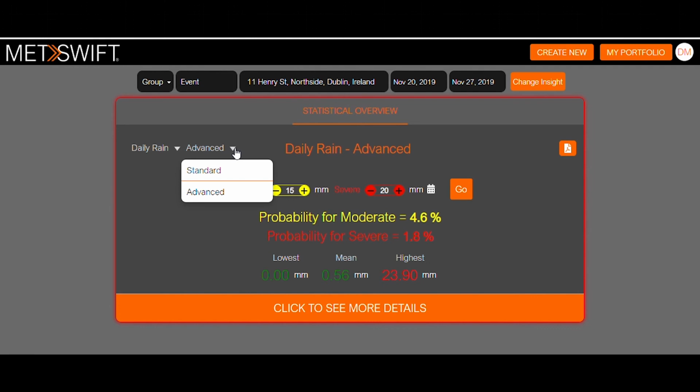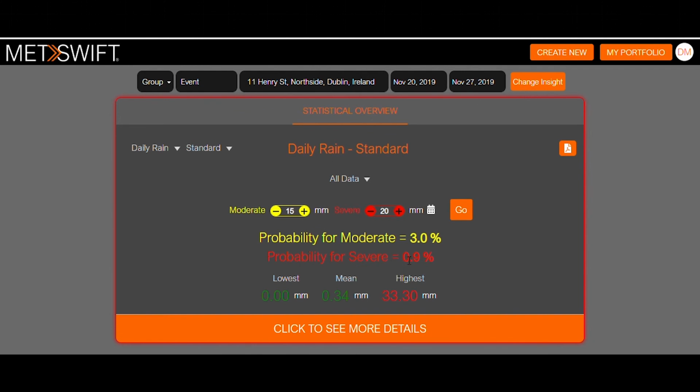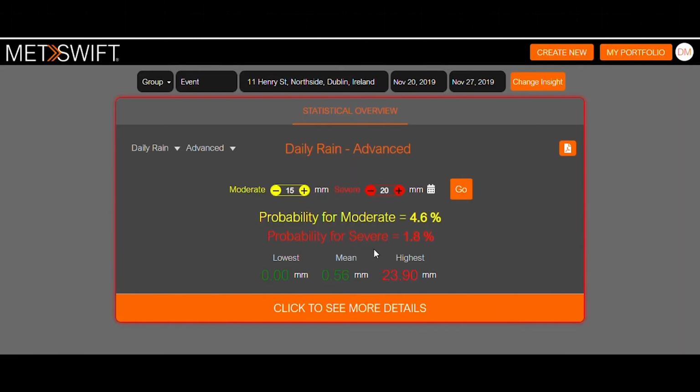Importantly, this advanced stats, this extra layer of intelligence that we provide the underwriters, allows you to see the difference between all of the years typically versus the years that we're selecting as similar to the time period of interest. So we can see here the difference between 0.9% chance of going above 20 mil here using all of our years, and then as we hone in on the specific years, we can see that increases to 1.8. So obviously when we're looking at setting premiums, it's important to best quantify that risk of going above a particular threshold.